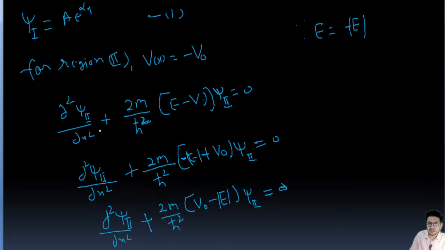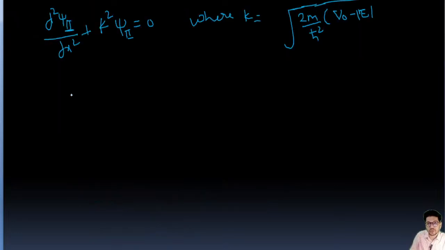So this is the one. So now we'll find the wave function. So psi 2 is going to be c cos kx plus d sine kx, right? This is the wave function, this is the value of k.